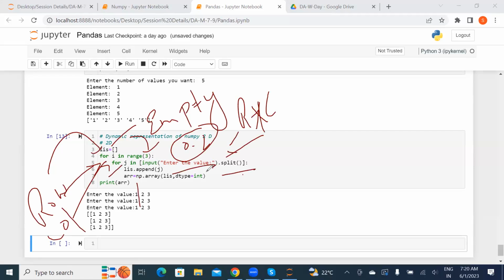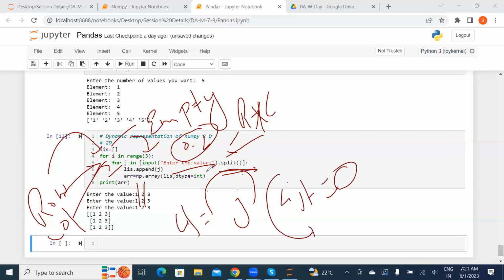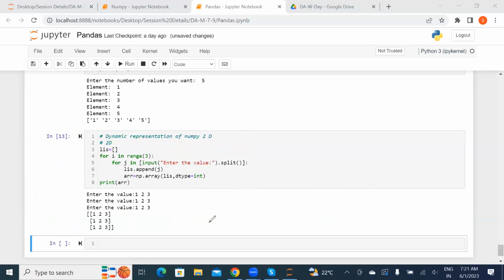Split means I need to divide that, right? I need to split when the value is given. So that's why we use split there itself. Now list.append. Append means whatever value you are giving to J, that will be appended to my empty list first. Then that list I'm converting to an array. If you observe there, array equals np.array, list, and dtype will be integer. Then we printed that.